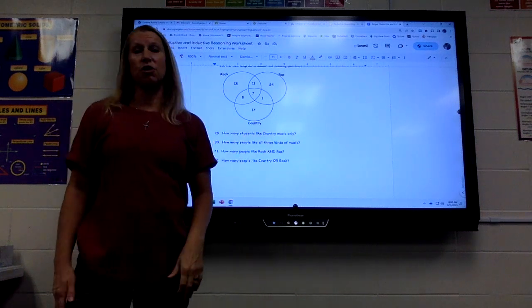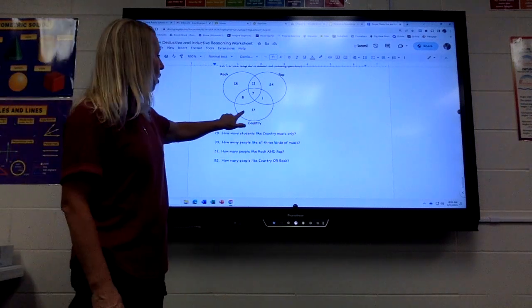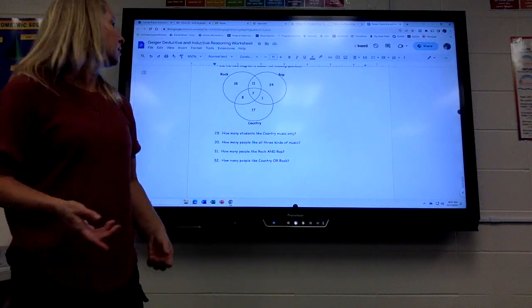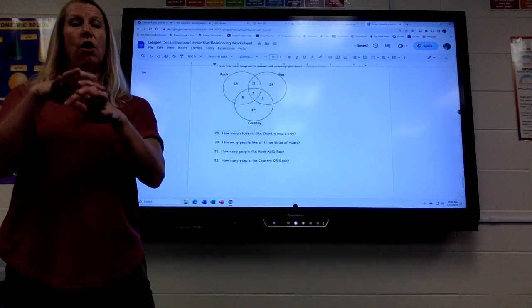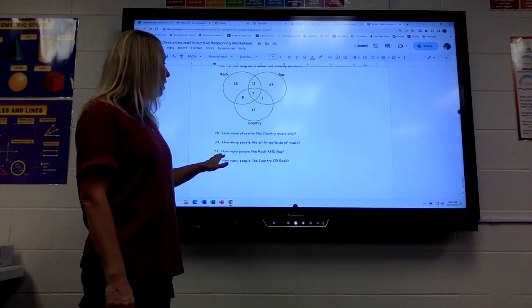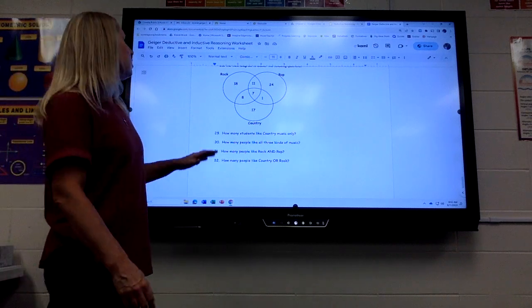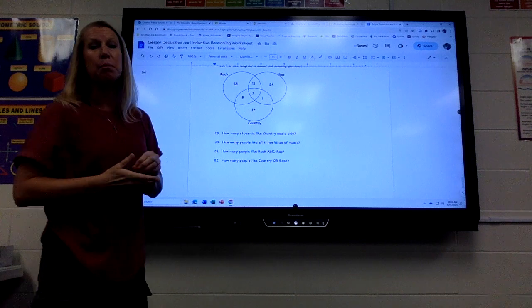How many students like country music only? They don't like anything else, only country. You'll only look at that 17. How many people like all 3? So that would be rock and rap and country. So look where they all 3 overlap. How many people just like rock and rap? So look at the rock and rap where they overlap, which would be 11 plus 7.